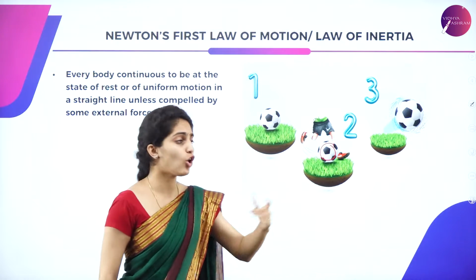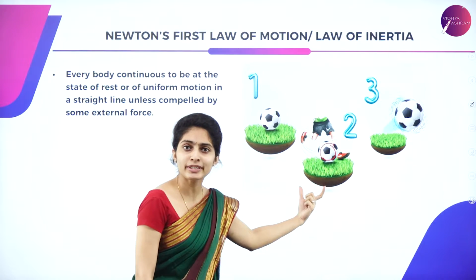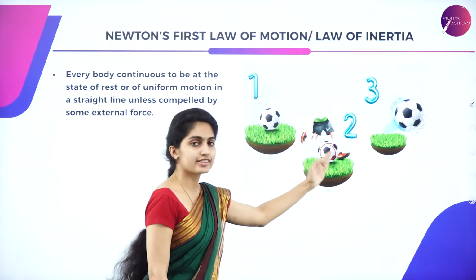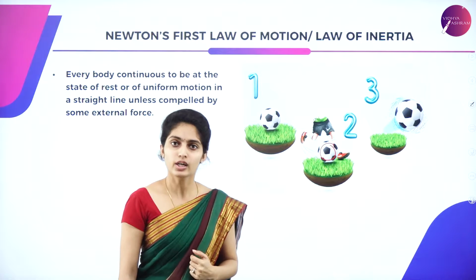So what made the object move? That is the intermediate state, that is the external force. A boy is kicking the ball.